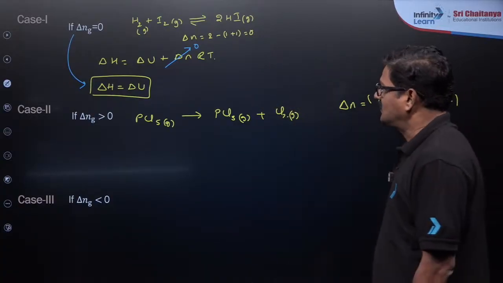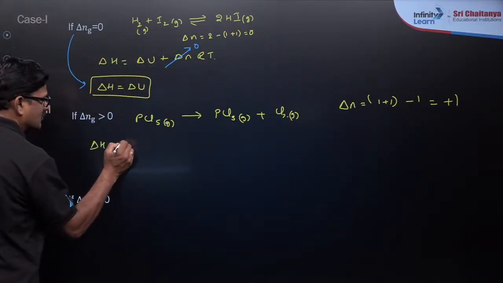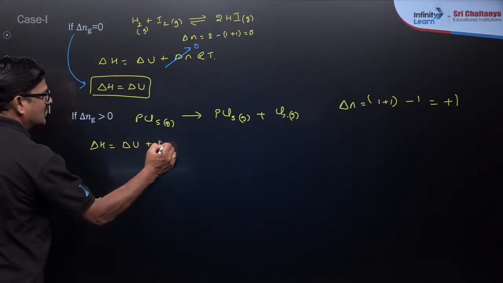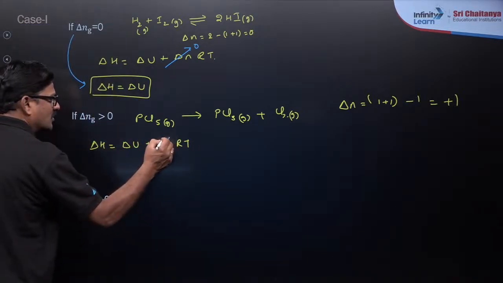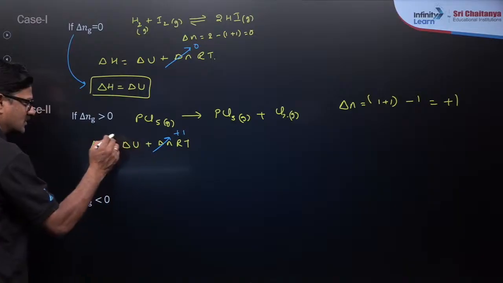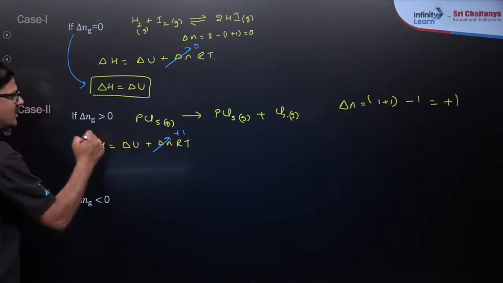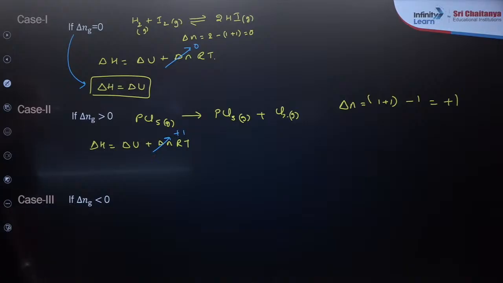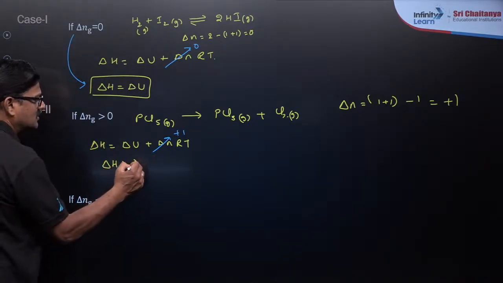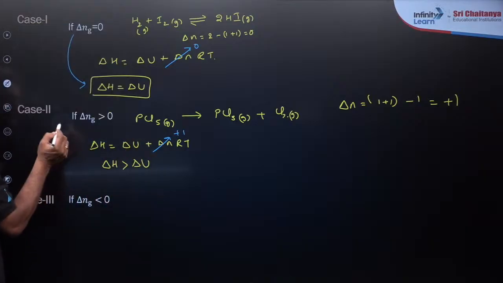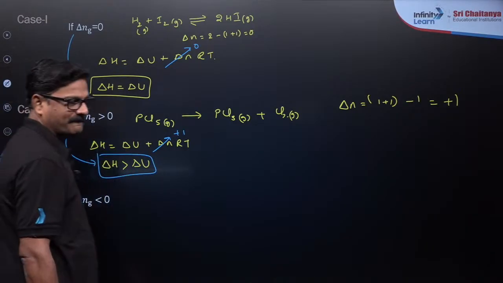As delta H is equal to delta U plus delta nRT, let's say this is for plus 1. So delta U plus the RT value together make delta H, so that delta H is greater than delta U. So we can say in this case this is true. Agree?